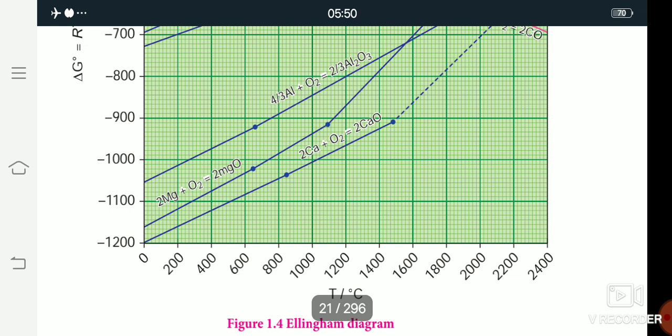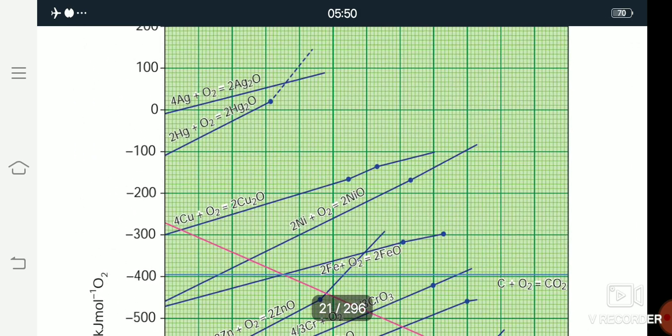You can see the less negative value, minus 100, then 0, and then a positive value of 100. Below 0 means the delta G value is negative, and it is more stable. So below 0 means this one.